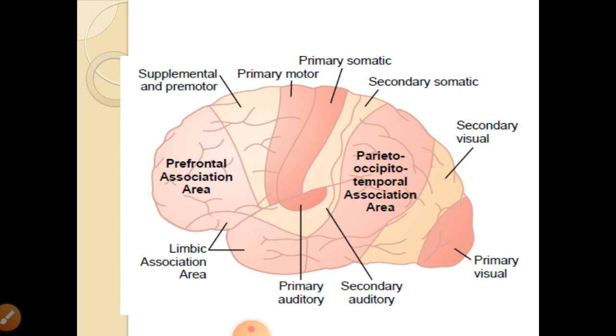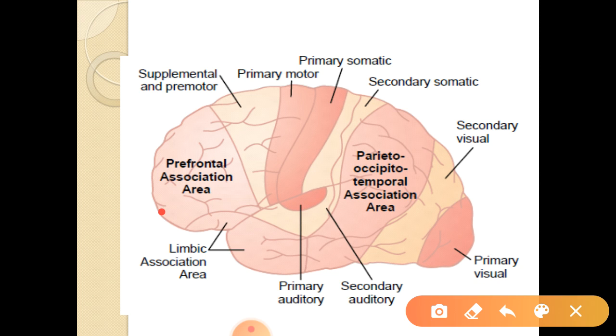Here you can see the functions of different lobes. Just in front of the central sulcus you can see the primary motor area, and just in front of that is area 6, the supplementary and premotor area. Just in front of that is the prefrontal association area, and removal of that will cause the frontal lobe syndrome. In the lower part you can see the limbic association areas.